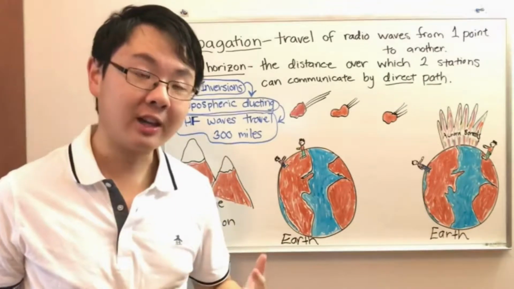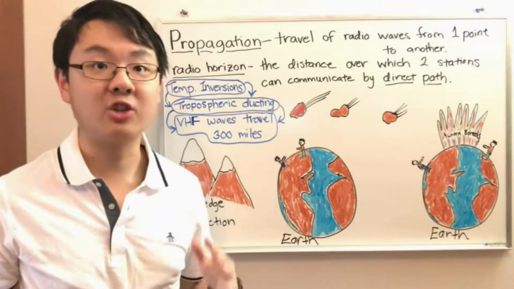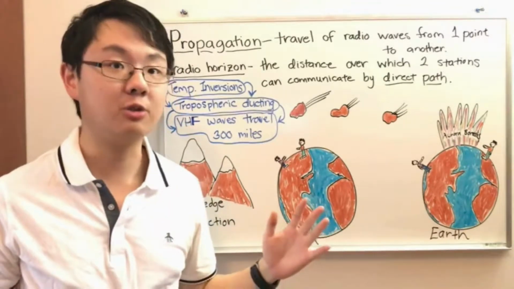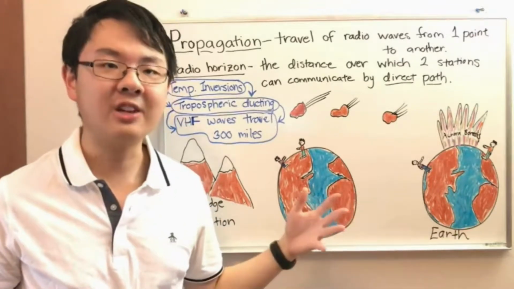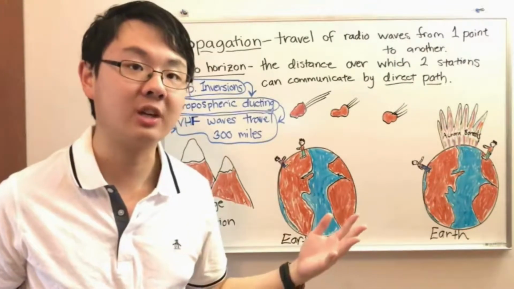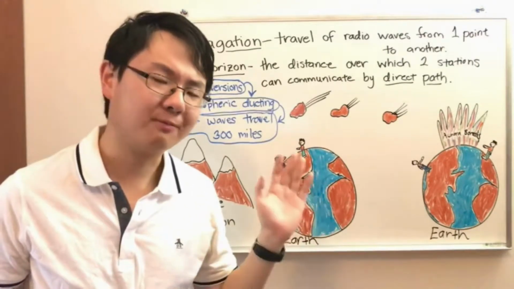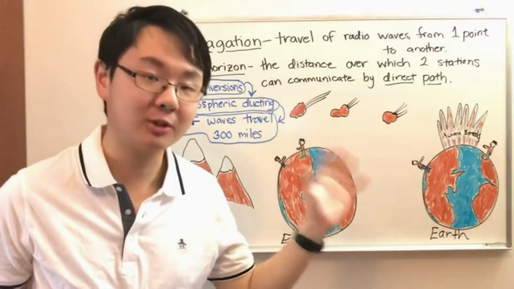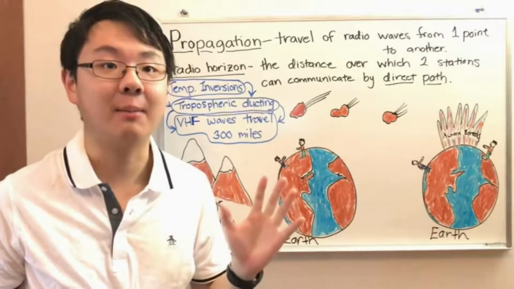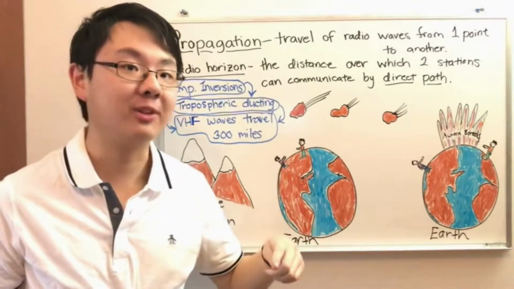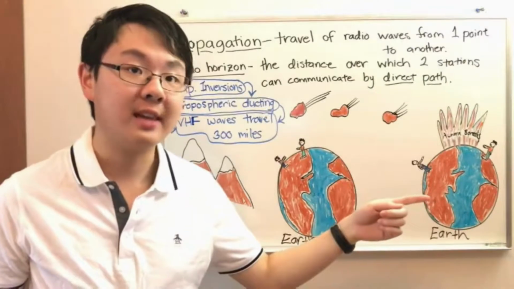But here's where things get really interesting. It turns out that just because you can't see the other station due to curves in the Earth, it doesn't necessarily mean that you can't talk to them. Because Earth, it's strange. Radio waves act similarly to light, but they don't act exactly the same. And it turns out Earth actually seems less curved to radio waves than it seems to light.